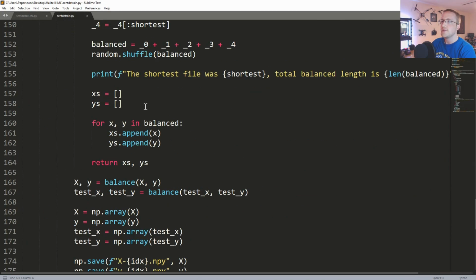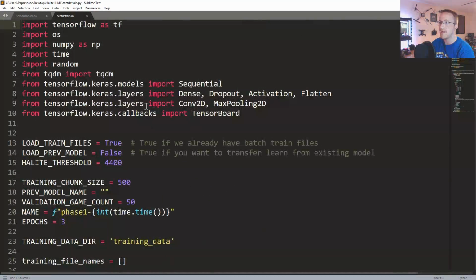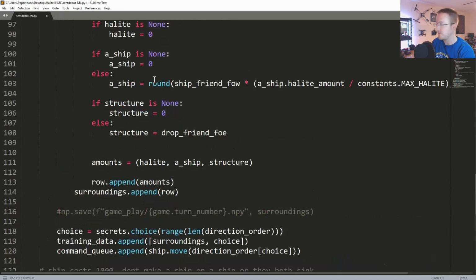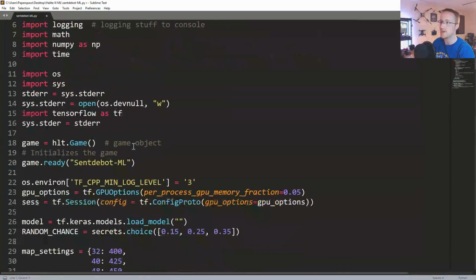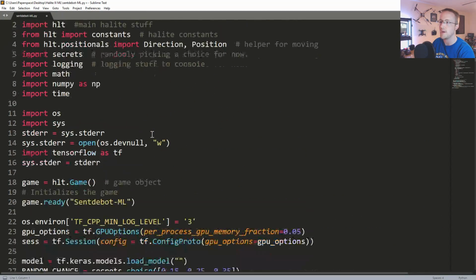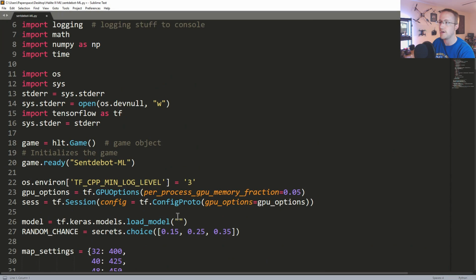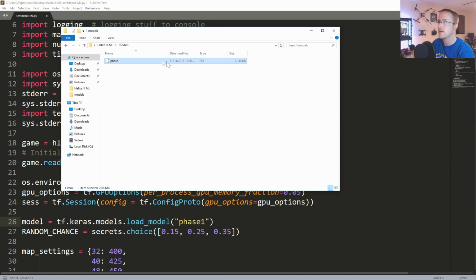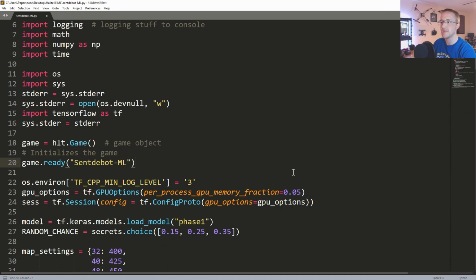Anyway, come back up to sent to train. Or not sent to train. Close that. Get out of there before we run into trouble. Come back to this script. Come to the top. In the model we want to load sent to bot ml. Where? Here. Phase 1. All right. Okay. Save the progress so far.